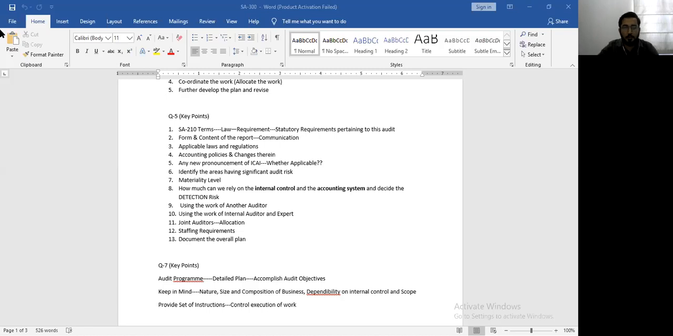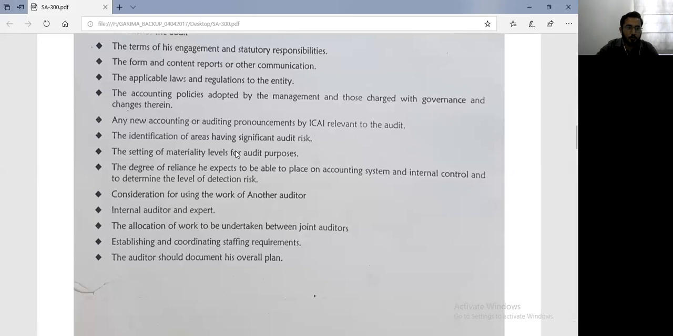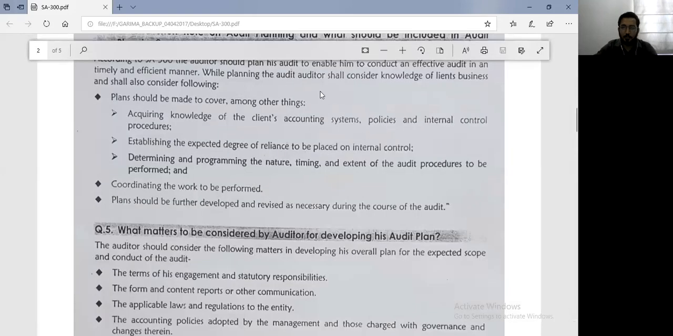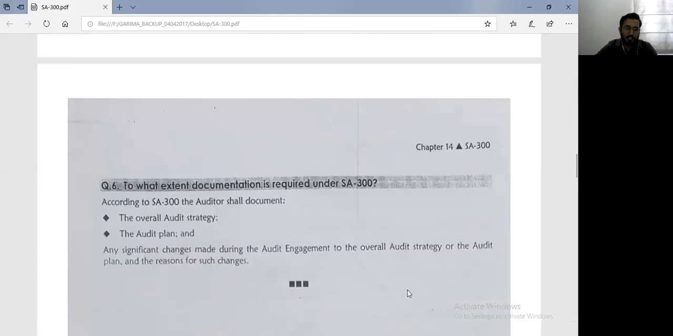your overall audit plan. Right, most important question and a frequently asked exam question, question number 5. What are the matters to be considered by the auditor for developing an audit plan? Right, after that, we go to the last question. To what extent is documentation required?